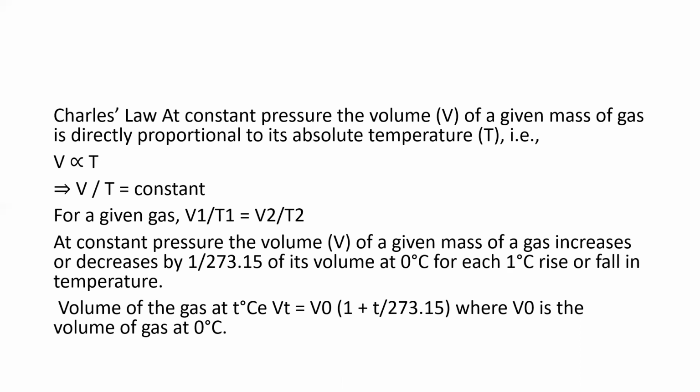So the volume of the gas at T degree Celsius is given by Vt is equal to V naught into bracket 1 plus T divided by 273.15, where V naught is the volume of gas at 0 degree Celsius. This is Charles law.